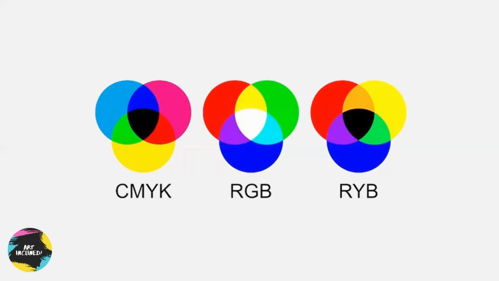Next is RGB. R is for red, G is for green and B is for blue. So this color system considers red, green and blue as its primary colors. The system is the basis of all colors used on screen. So the secondary colors produced here are cyan, magenta and yellow. The more light you add, the brighter and lighter the color becomes. It is an additive model where colors are added together to create lighter colors. The next is RYB, red, yellow, blue, also known as a painting color system often used in art, education, especially in painting. So this was it for color test.